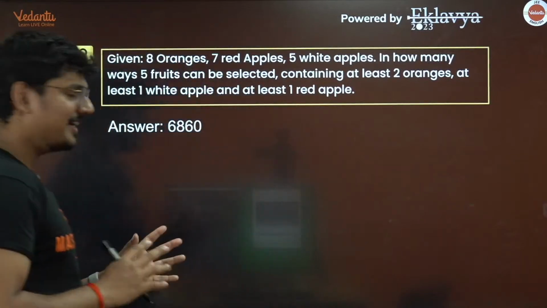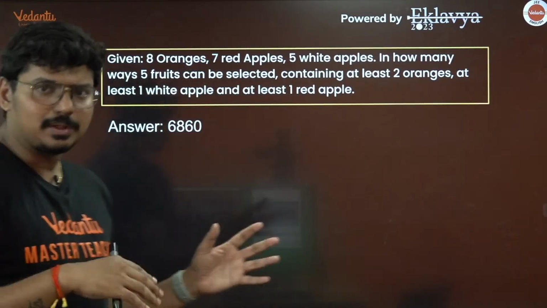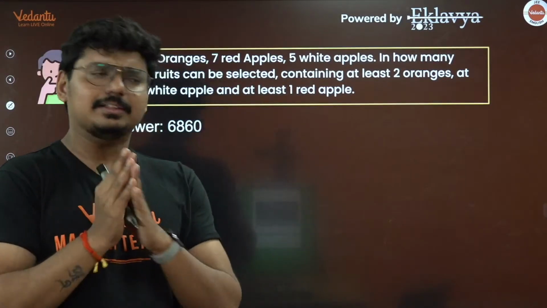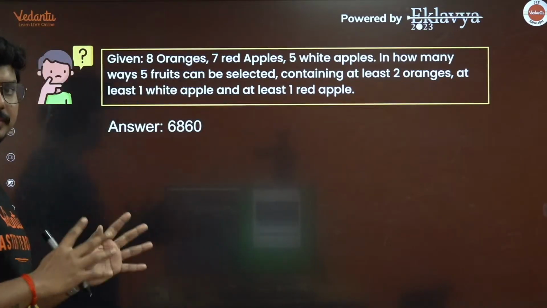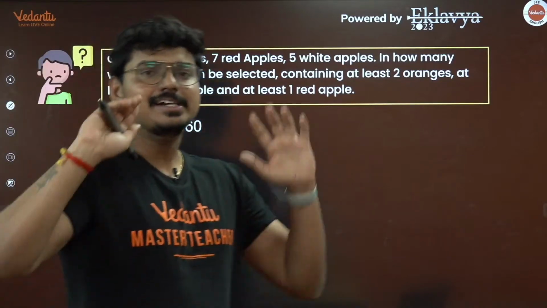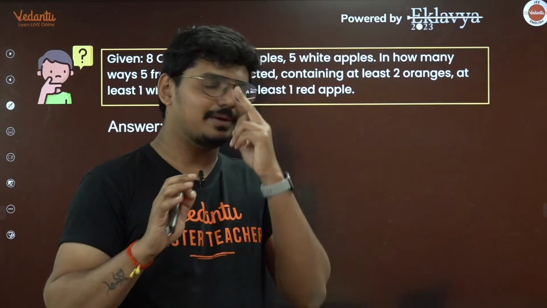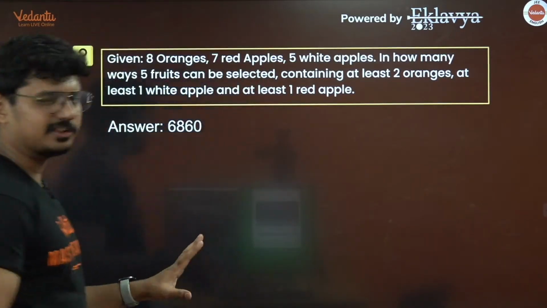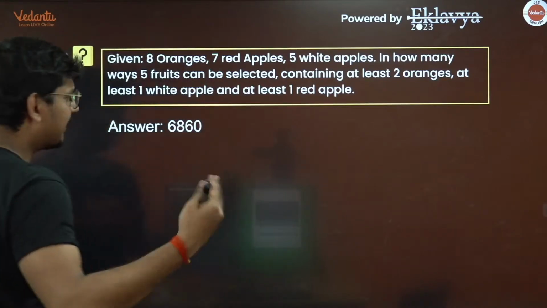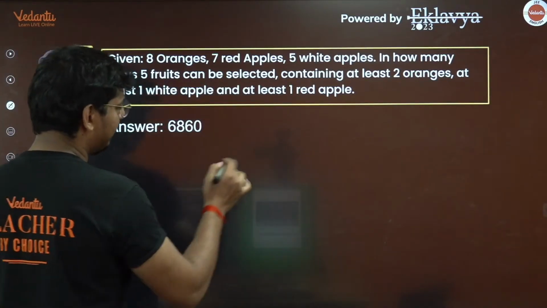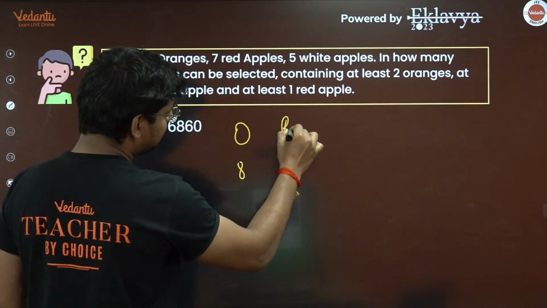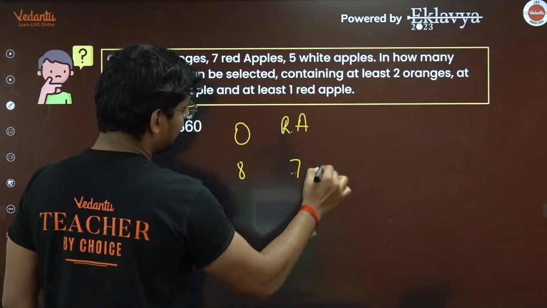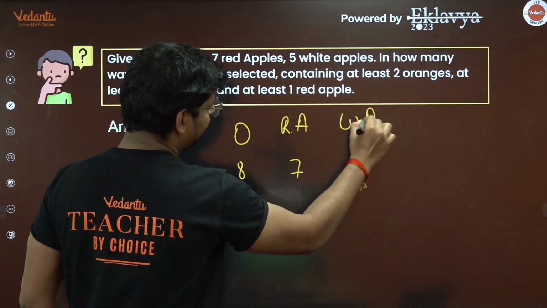Permutations and combinations, I think in the morning session, we got a little bit of a tougher question. But this shift is reminding me of yesterday's shift, where permutations and combinations questions were dead easy. And this one is also going to fall in the same category. Now try to understand this, guys. How many oranges do we have? Oranges we have 8. The red apples we have 7. The white apples we have 5.